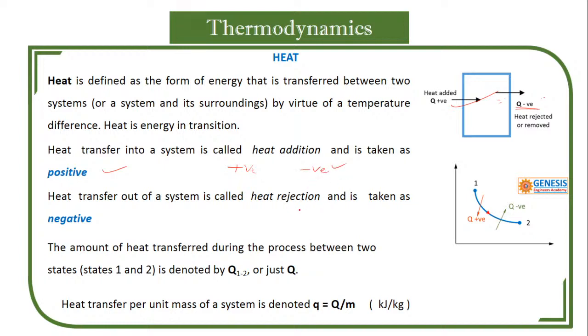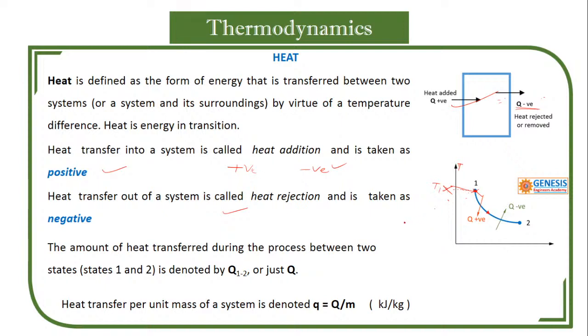Heat is not a point function. You remember this point. What is the heat at this point? You cannot say. You can say the temperature. What is the temperature here, T1? If T1 is more, then we can say there is more heat. So by the temperature we can tell the heat. But point 1 is not showing any value of Q, that is why Q is not a point function. But temperature is a point function.